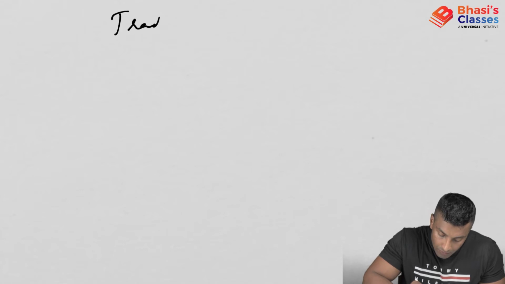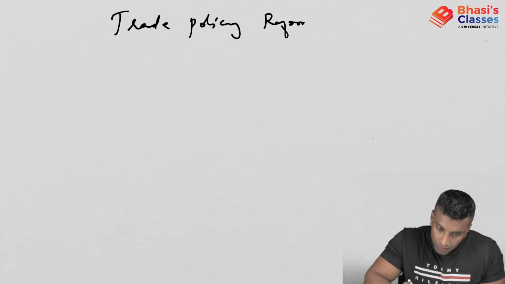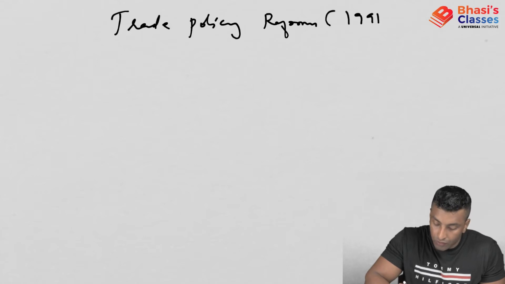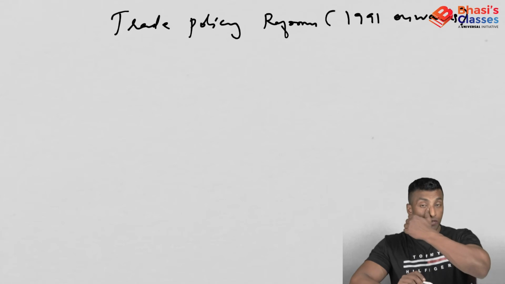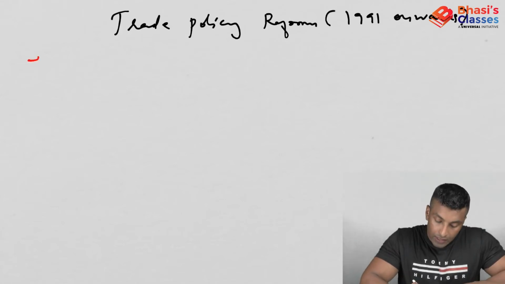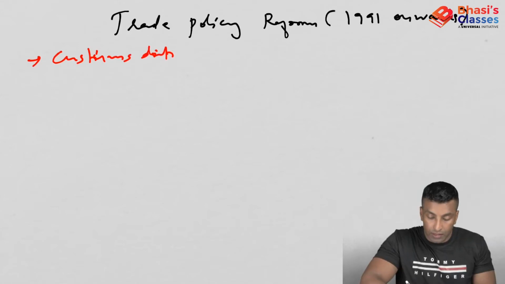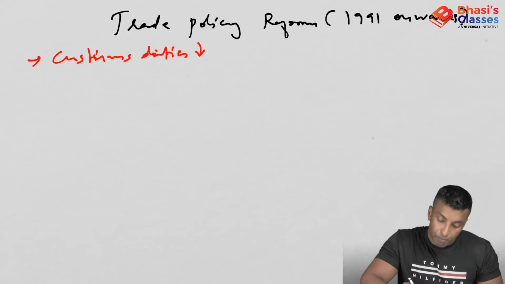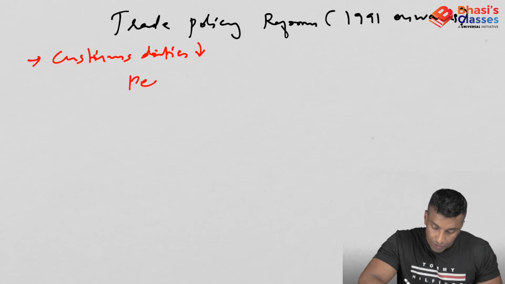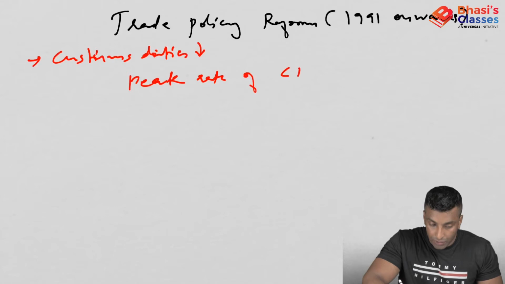Okay, now let's move on to trade policy reforms, 1991 onwards. What are the reforms which have taken place from 1991? The first one that we need to discuss is that customs duties have been reduced. Okay, customs duties decreased. See the peak rate of customs duty.